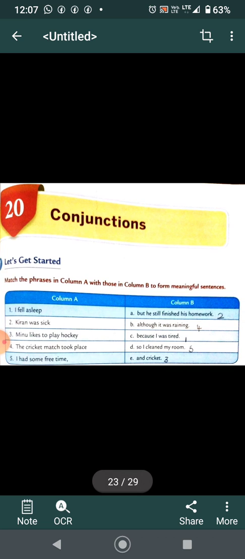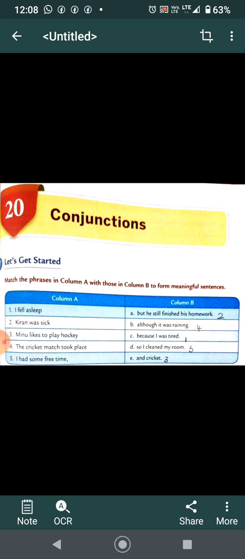Now, children, it's according to your book. Open your book. Yes, write the date, your classwork on the top, and we will do these exercises. Let's get started. Match the phrases in column A with those in column B to form meaningful sentences. I fell asleep because I was tired. Kiran was sick, but he still finished his homework.